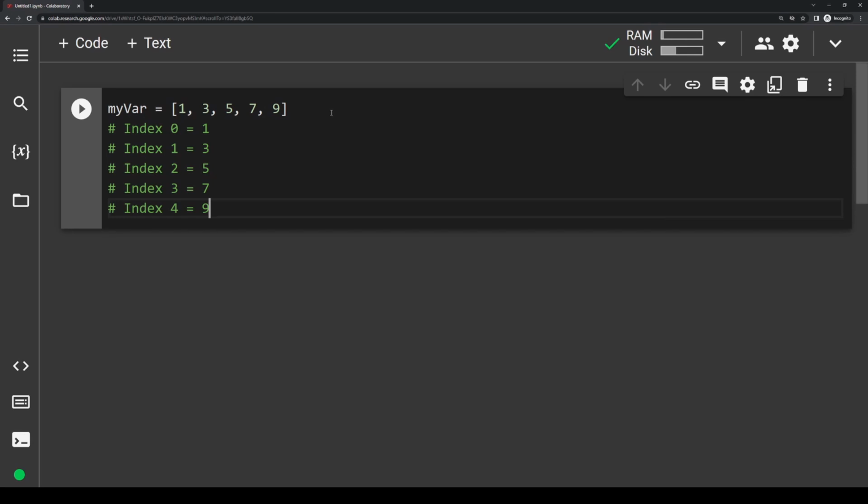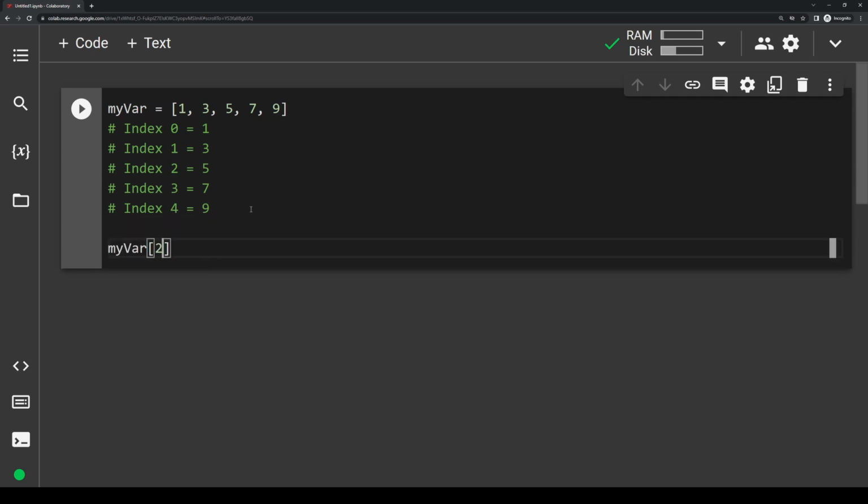This index number is how we access data. So let's say we want to grab 5 from this list. What index is 5 in? Well, we have 0, 1, 2, so we know that 5 is in index 2. So if we want to access that, we write something like this.